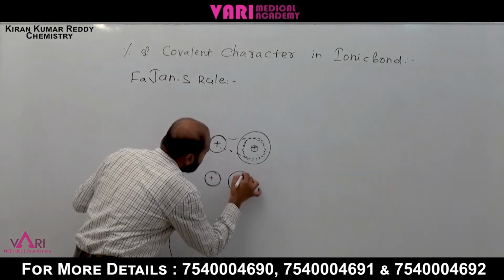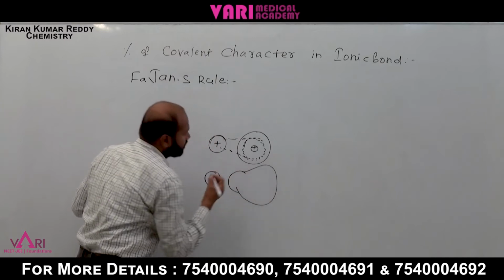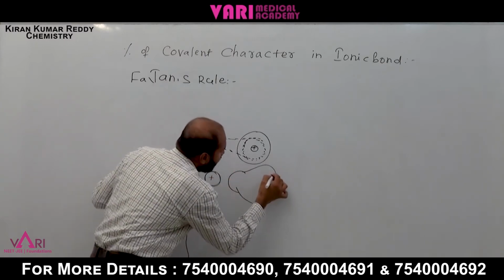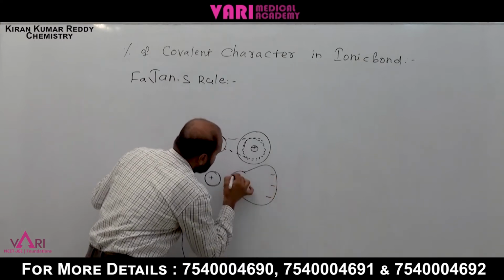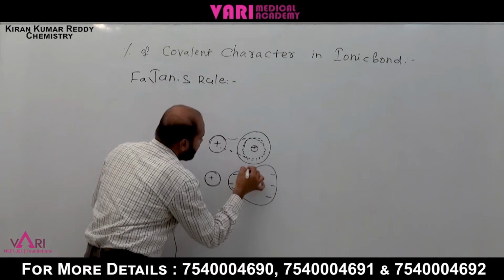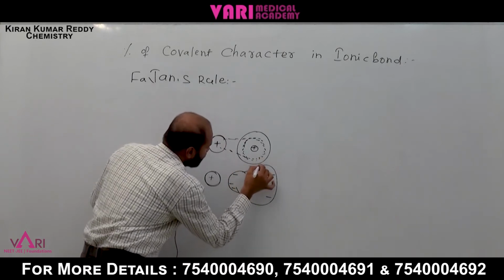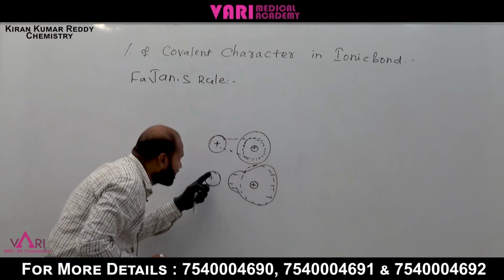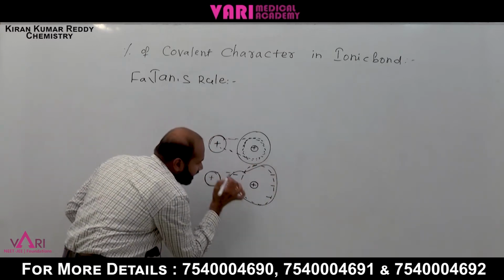Distortion means one side is more negative charge, one side is less negative charge. This is the actual size, but it is elongated towards cation.